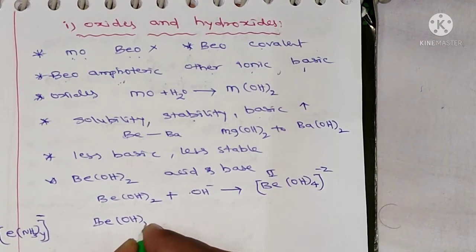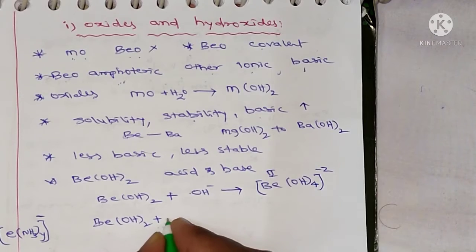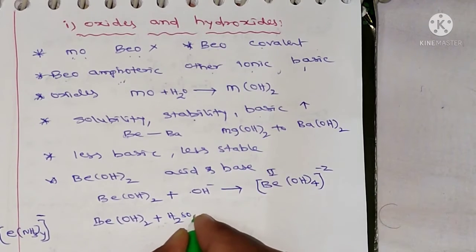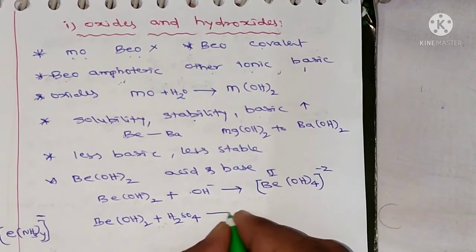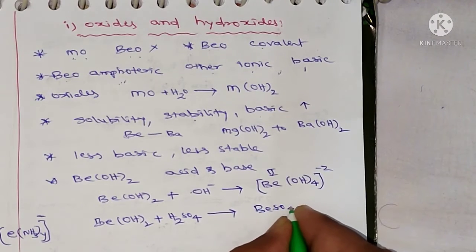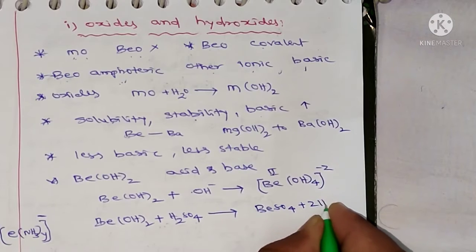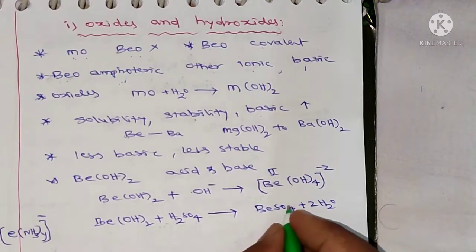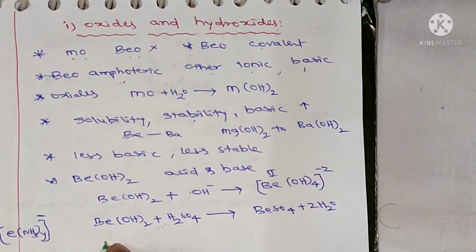Be(OH) taken 2 times plus H2SO4 gives rise to BeSO4 plus 2H2O.